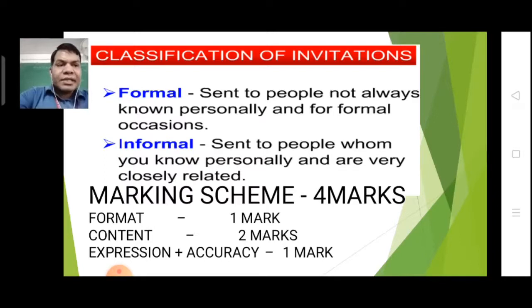Marking scheme for the same: format 1 mark, content 1 mark, expression and accuracy 1 mark. Earlier it was 4 marks, but CBSE has made some changes, and from this year they are asked in 3 marks. Already we discussed all these things, once again repeating what we have discussed as of now.